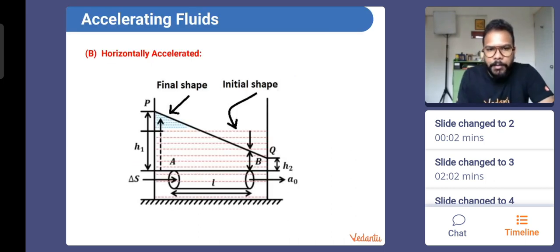So here, what is happening? Say if I consider the free surface of the liquid, the point P and point Q were earlier at the same level and same height also. But now you see that point P has a different height h1 and point Q has a different height h2 with respect to a reference line, any reference line inside the container. The horizontal reference line that you see here, which we are taking as the side, or you can say the length of the imaginary cylinder of length L. So everybody try to understand this approach also. It might be helpful someday.